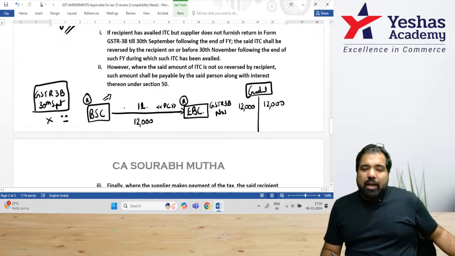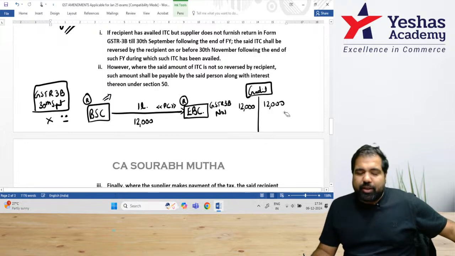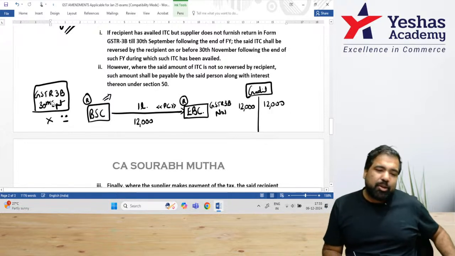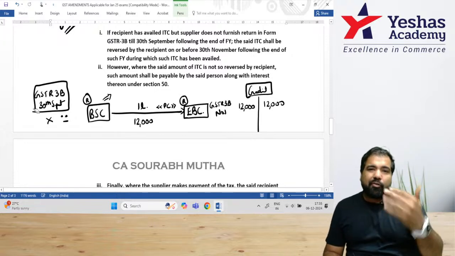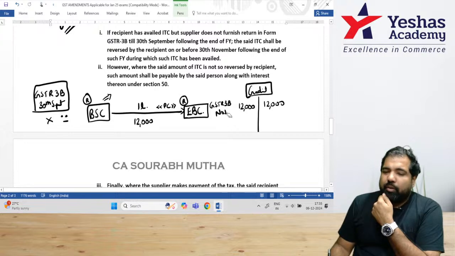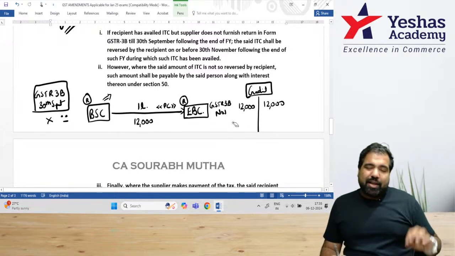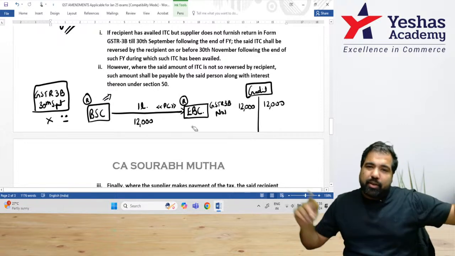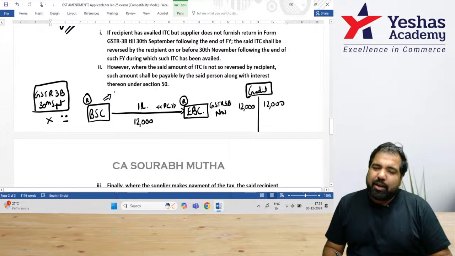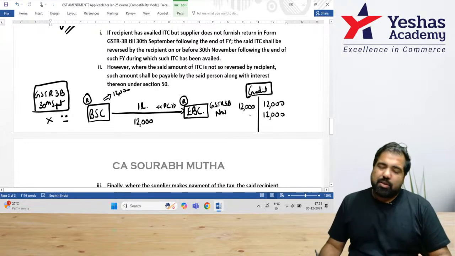So repeating, you have taken credit. Yes, that's step number one. Government says no problem, take the credit. But if that guy does not pay the GST, that means does not show in GSTR 3B this amount by 30th September after the year ends, then you will get to know this in October. So the return that you file in November, you have to reverse this credit. If not, you'll have to pay interest, and GST interest is always at 18% from the day you took it till this date. But don't worry. After that, if finally BSC pays this 12,000 to the government, you can retake the credit, but the interest will go if you have paid some interest.